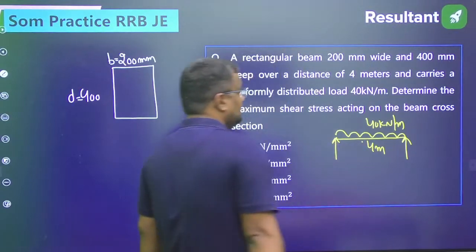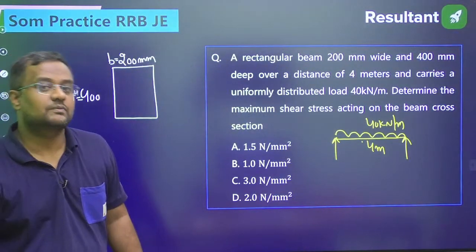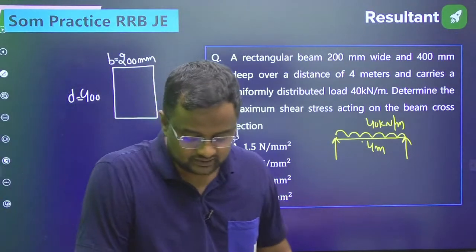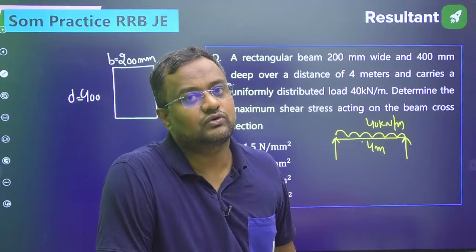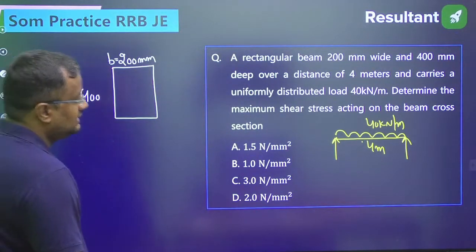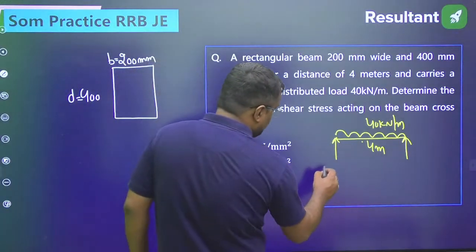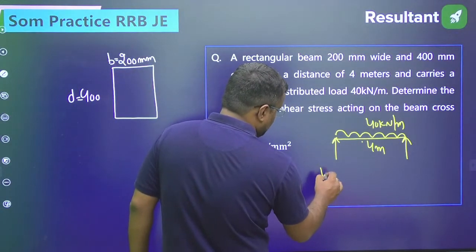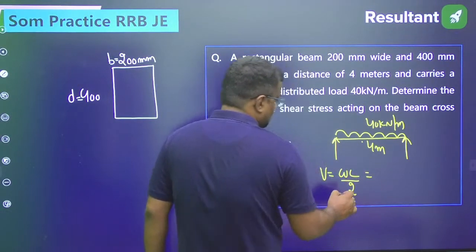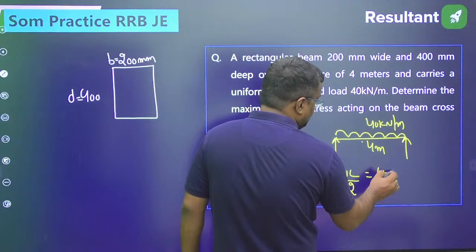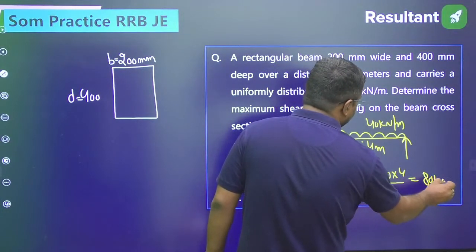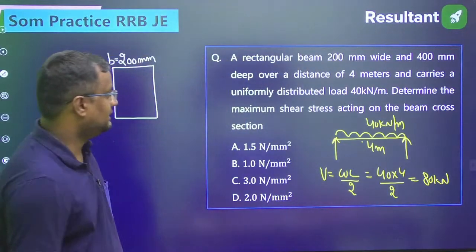By default, guys, if nothing is mentioned in the question, you have to take it as simply supported. In other exams they give the supports, but in RRB they have not given the supports and the type of beam, so you have to take a simply supported beam. Now, what is the maximum shear force at the support? V is equal to WL by 2, which is 40 into 4 by 2, equal to 80 kilonewton.